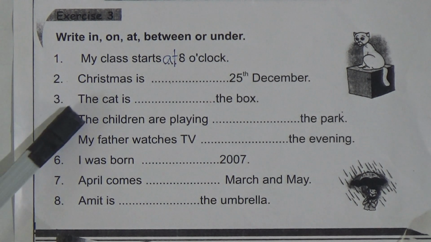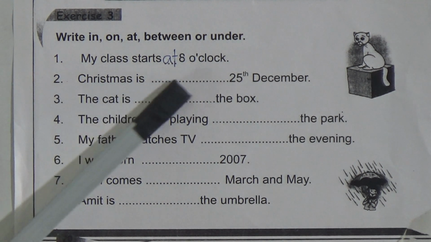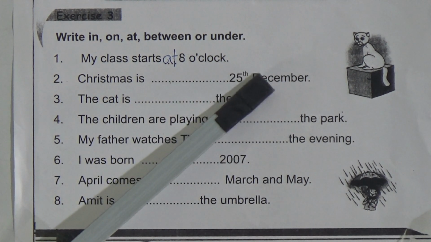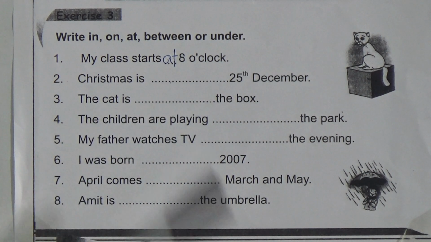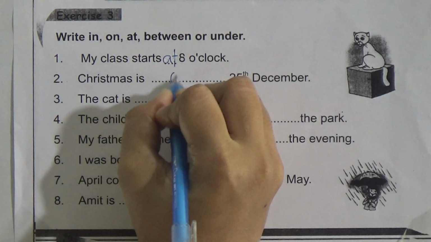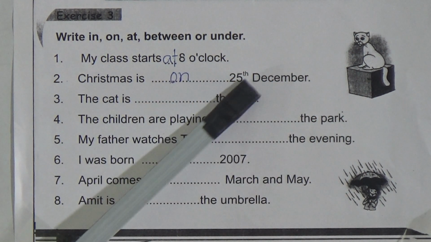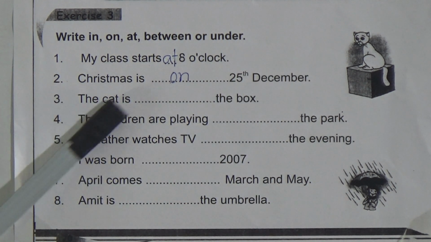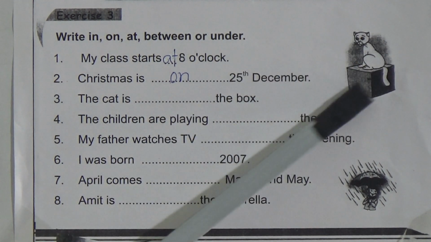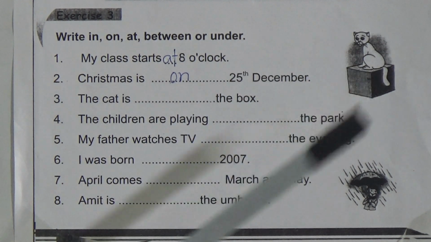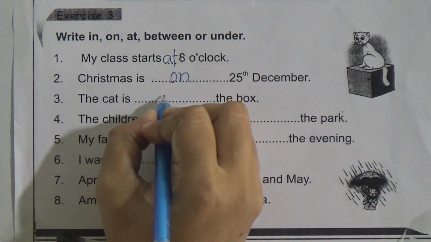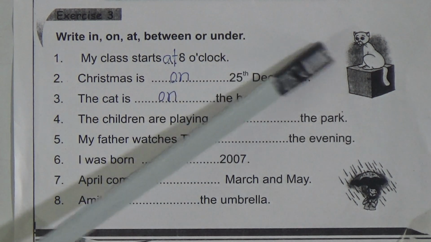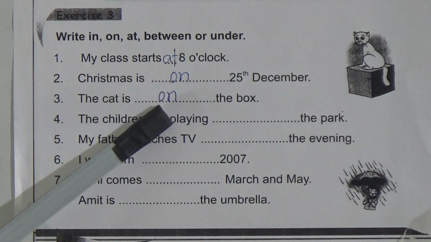Now number 2, Christmas is dash 25th December. So this is the day. So what will you write here? Yes, you are correct. We will write here on. So Christmas is on 25th December. Now number 3, the cat is dash the box. Now look at this cat. Where is the cat? Yes, we will write here on because the cat is on the box and the cat touched the surface. So there will be on.